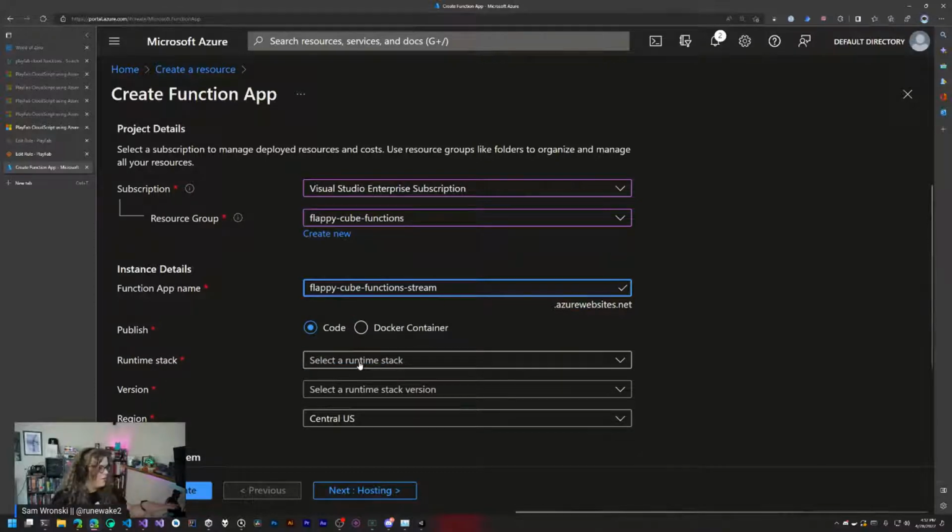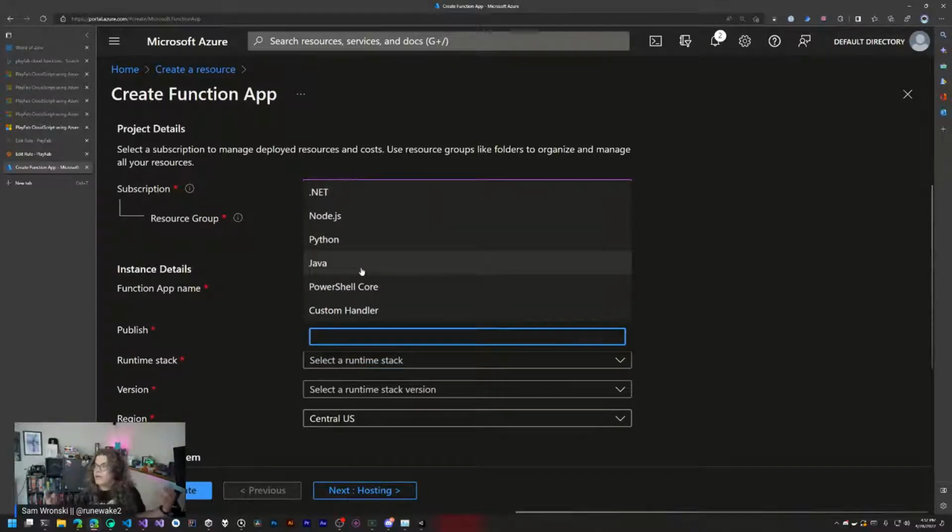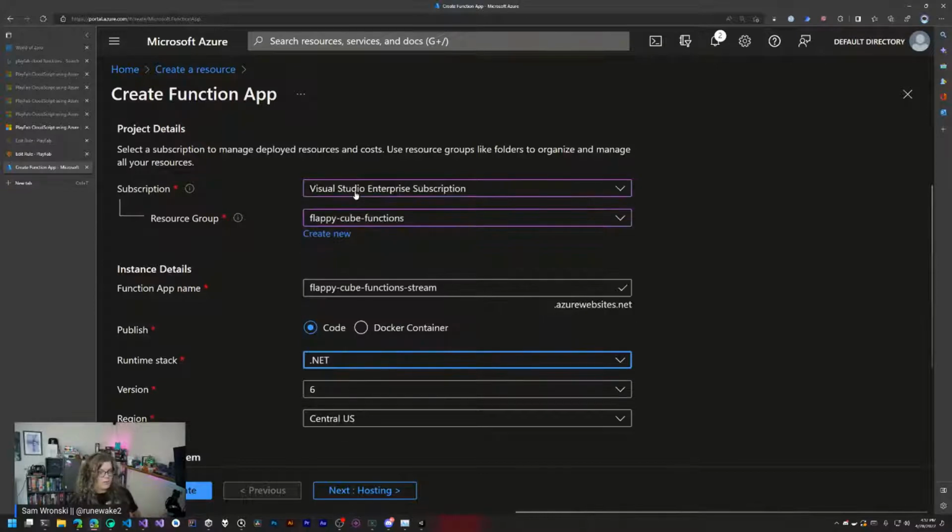With Azure Functions, you can choose whatever stack you want to run this on. Depending on the stack that you're building on, you can choose whichever one makes sense to you. For this, I'm going to choose .NET because we're building a Unity app. By picking .NET, hopefully we can grab everything and use it all together, so everything is a .NET base instead of something in Java and something in C#.